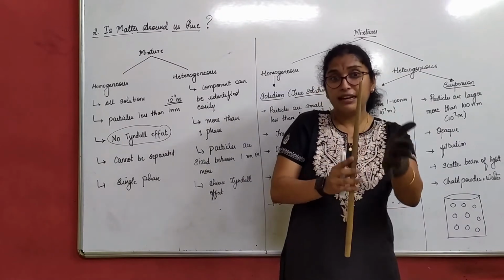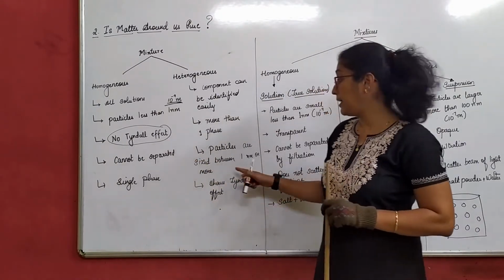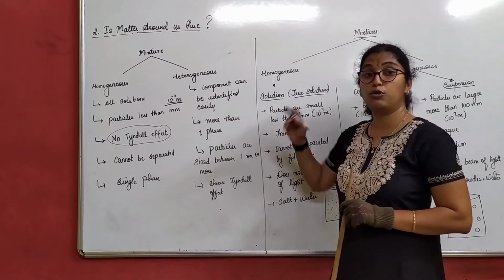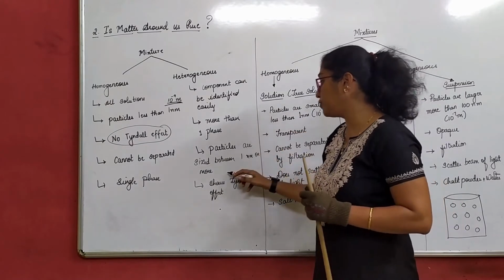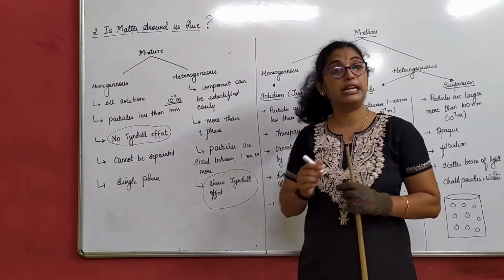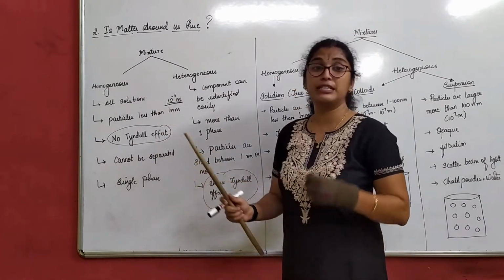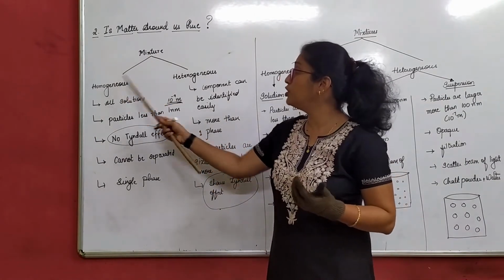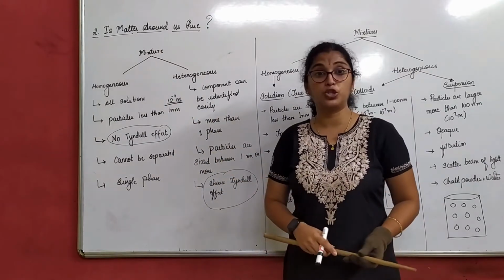That means they are a step ahead of homogeneous mixture. It shows the Tyndall effect. As I have told you, we'll discuss the Tyndall effect later. So this is the difference between, or you can say the properties of, homogeneous and heterogeneous mixture, how we bifurcate mixture.